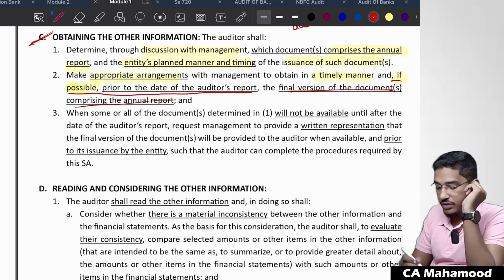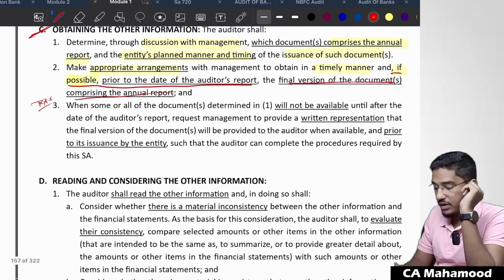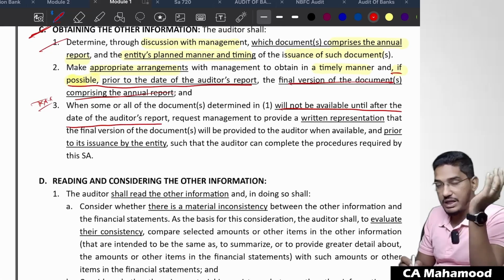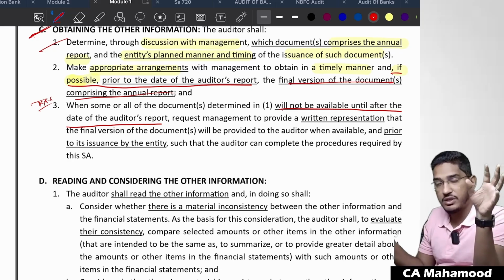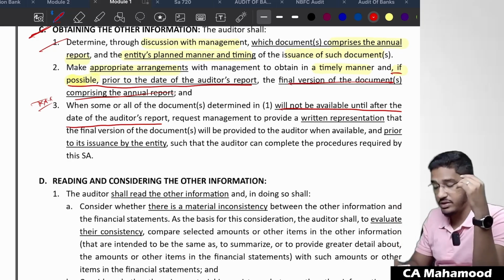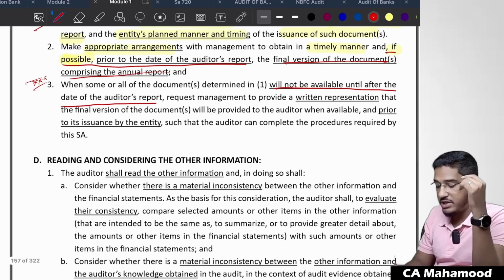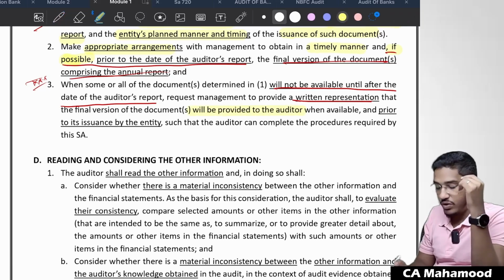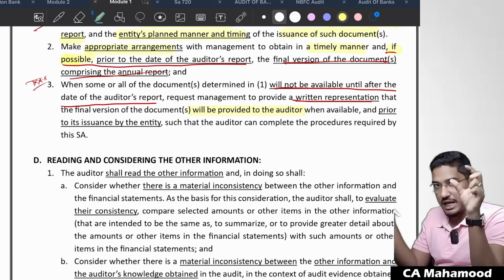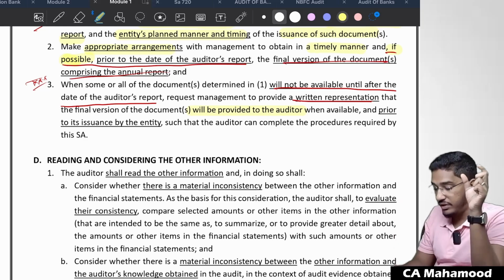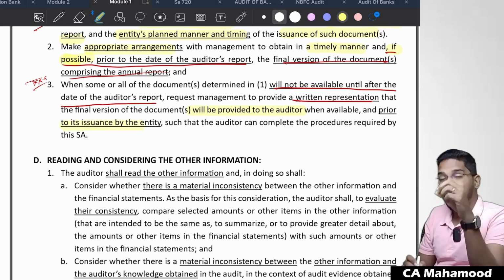When some or all of the documents, this point is important. When some or all of the documents determined in one will not be available until after the date of the auditor's report, that means if you came to know that all the documents which comprise the annual report are not available before the date of the auditor's report, they will become available only after it. Then what should you do? Then you should request the management to provide a written representation that the final version of the documents will be provided to the auditor when available. So when, after the date of the auditor's report, the final version of the annual report is ready, it will be provided to the auditor prior to the issuance by the entity, not after issuing.